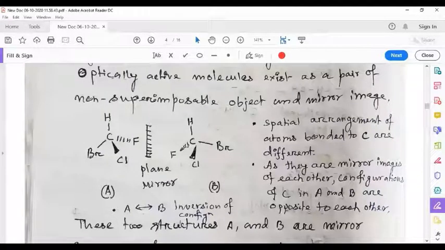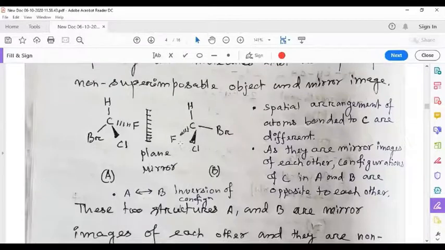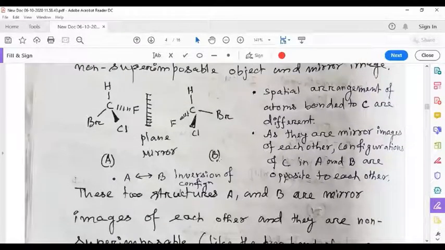That's why such molecules, which have the same molecular formula but different orientations of atoms and groups in space, are called stereoisomers. So A and B are isomers, they are stereoisomers, they are mirror images of each other, they do not superimpose or fit into each other, and such structures are called enantiomers.